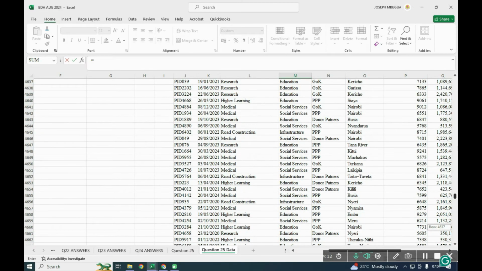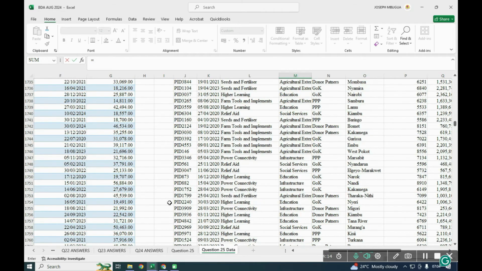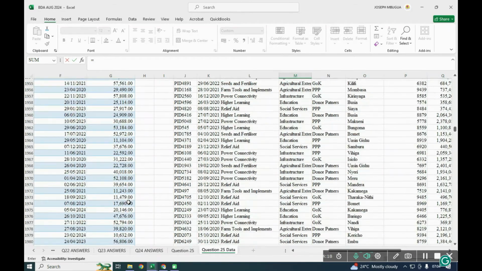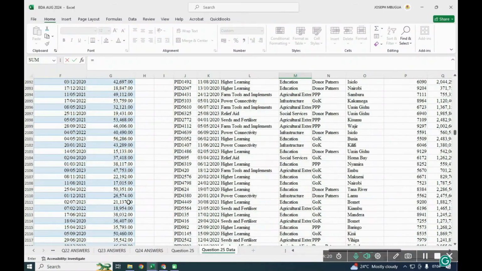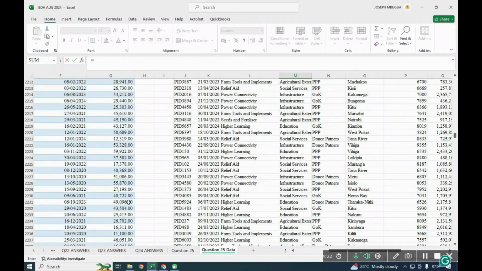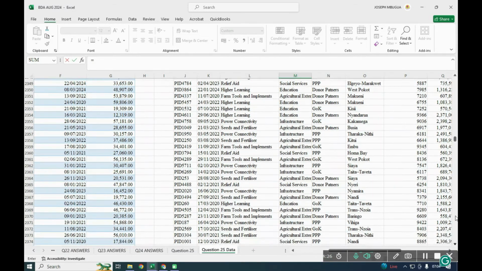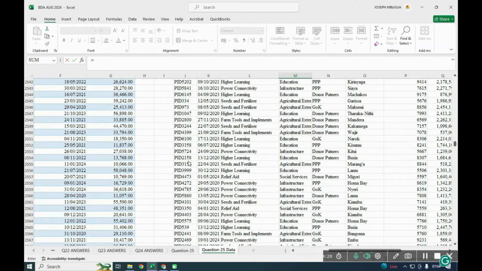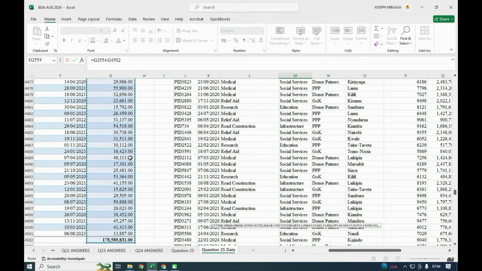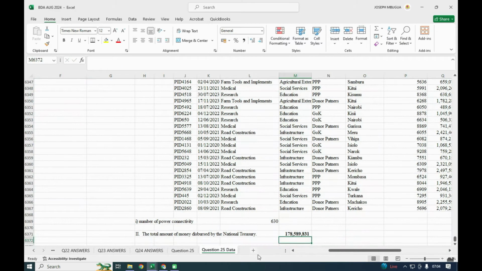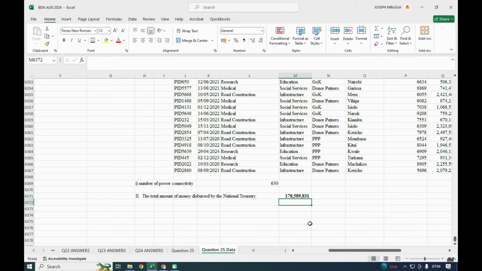So in this case, remember there were 4 something. I can just use this down arrow, and I need this value, the 178.